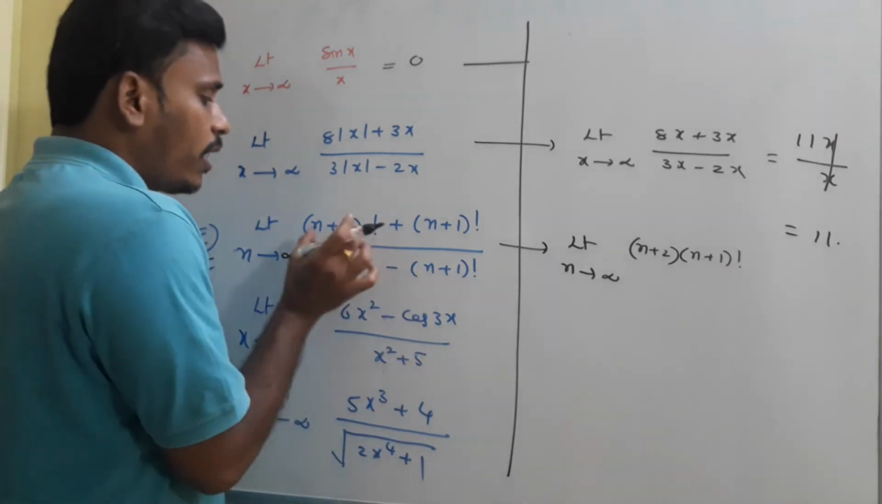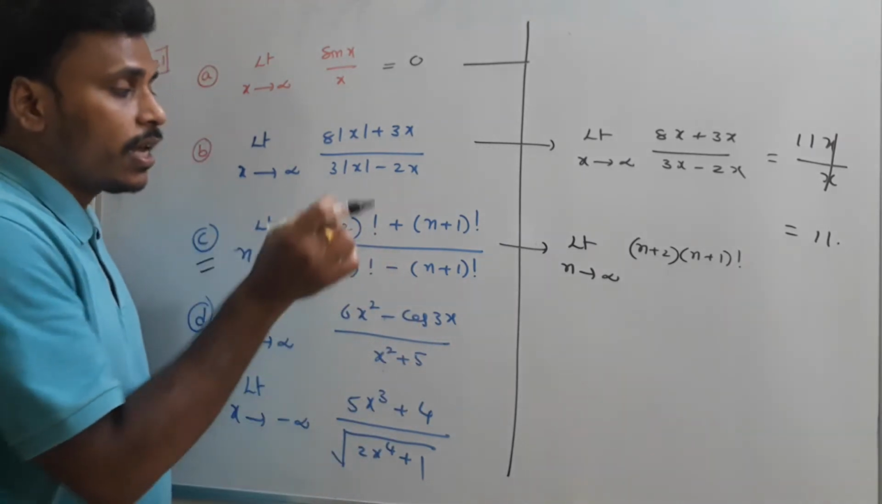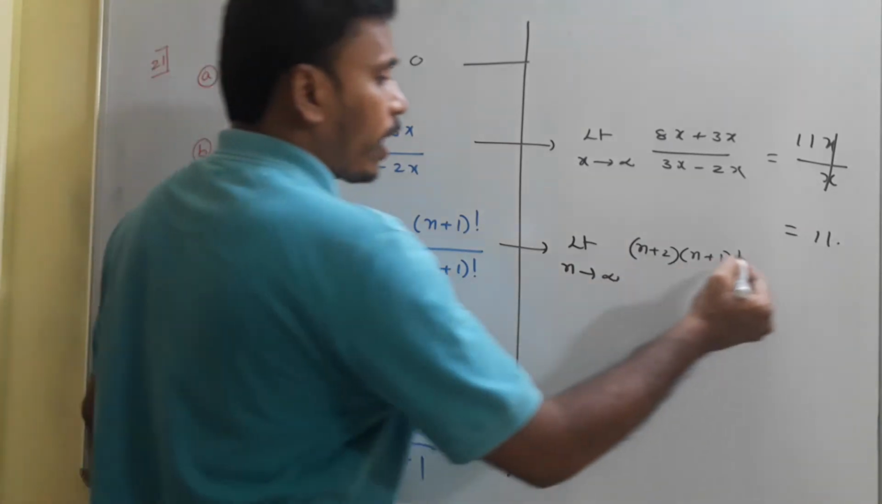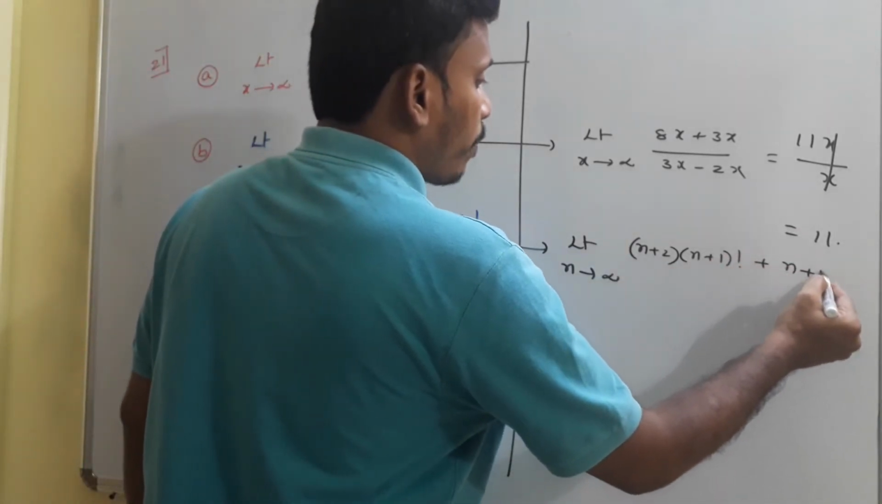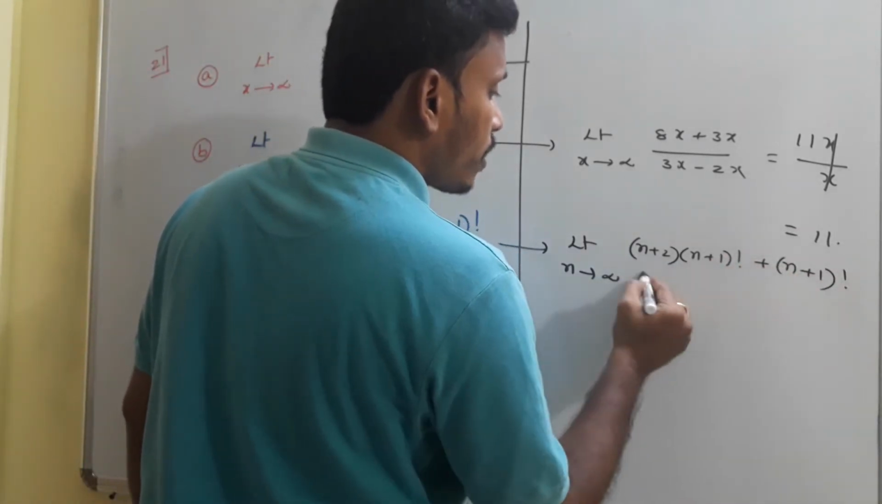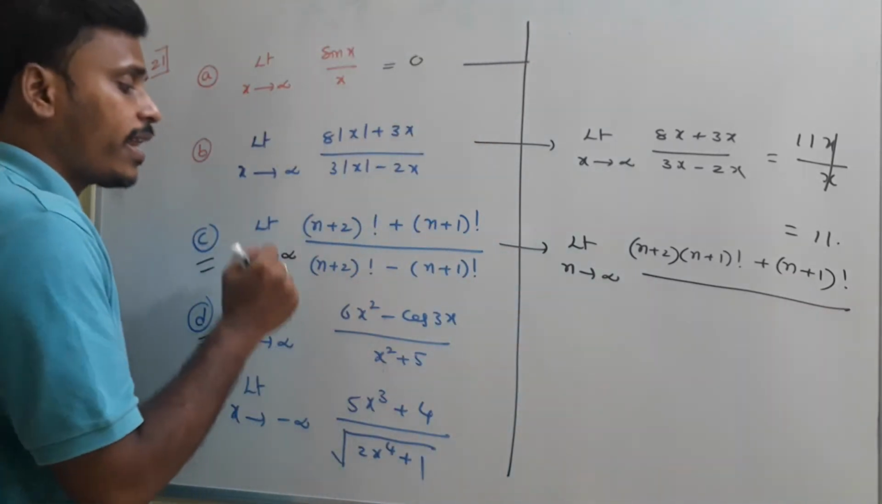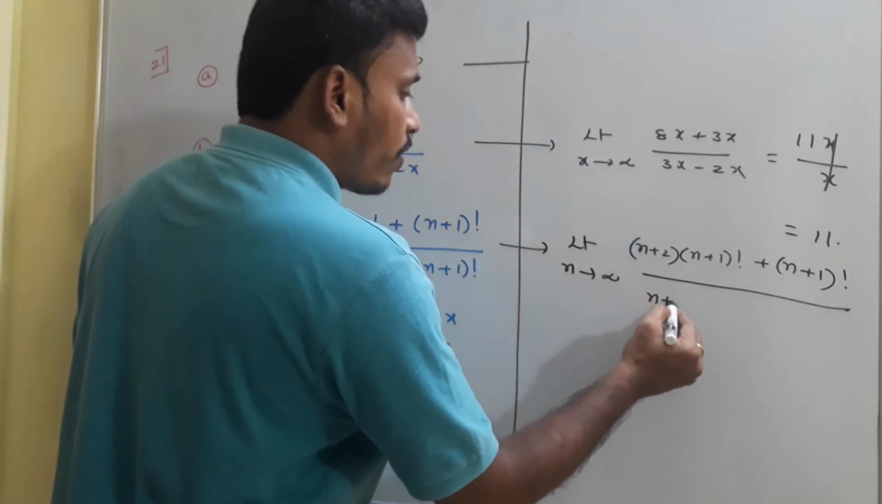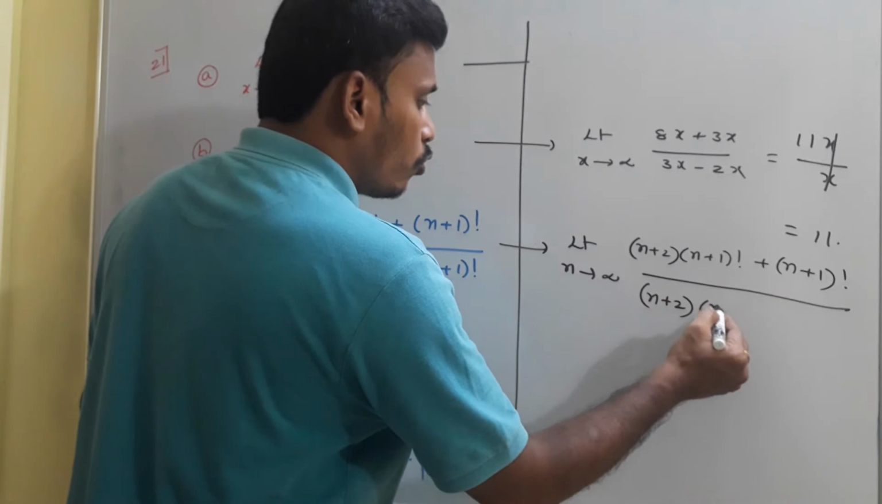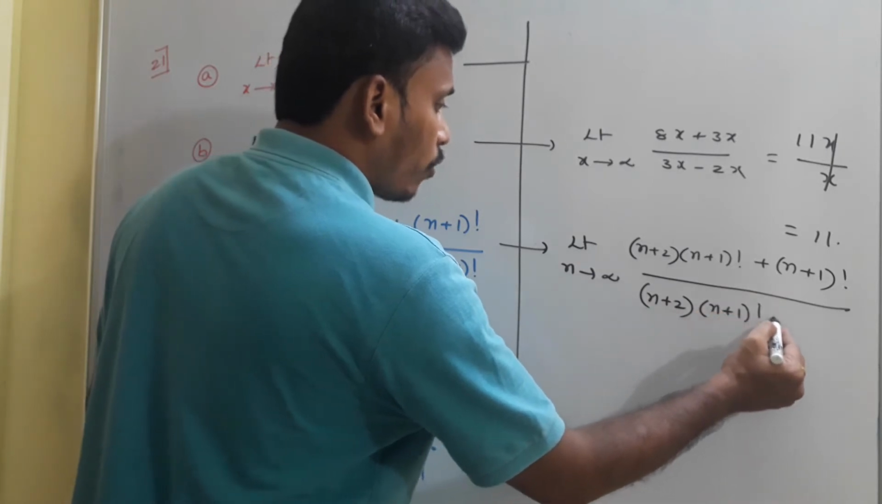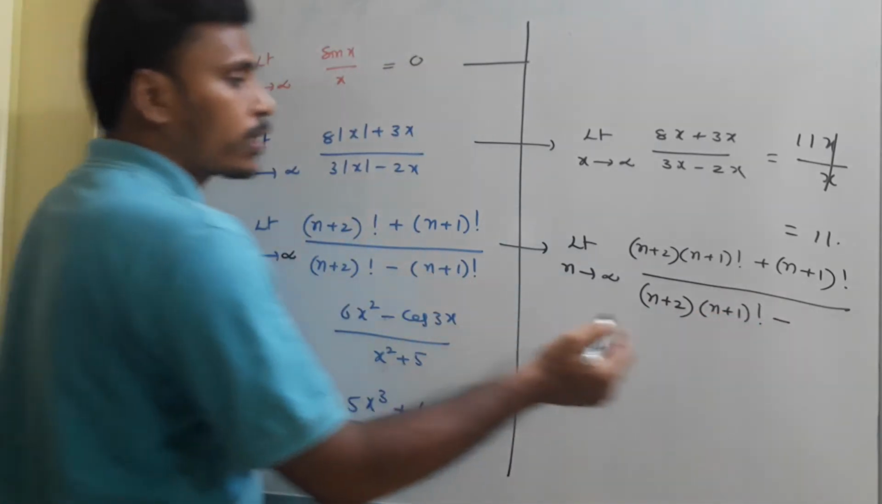In the same way, (n plus 2) factorial is (n plus 2) into (n plus 1) factorial, plus (n plus 1) factorial, divided by, here again (n plus 2) factorial. Again I will write it like (n plus 2) into (n plus 1) factorial minus (n plus 1) factorial.